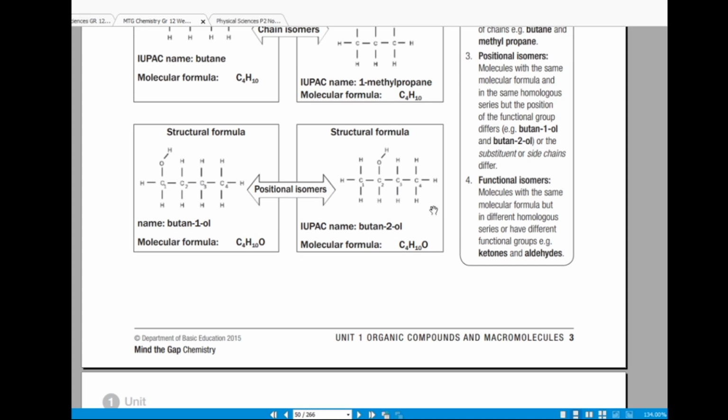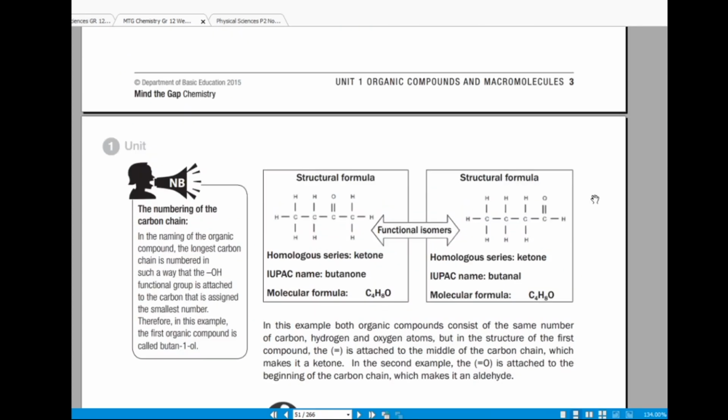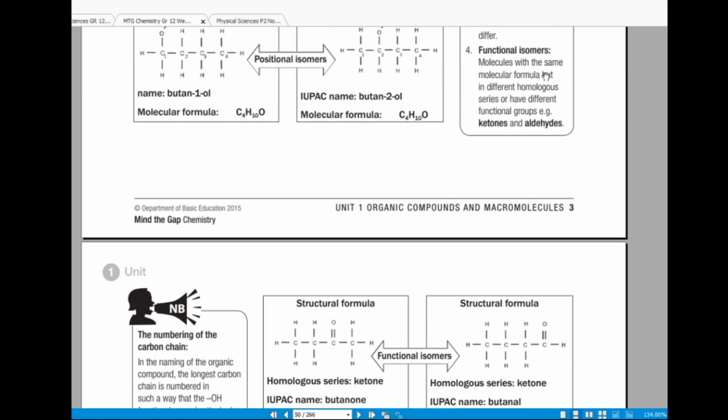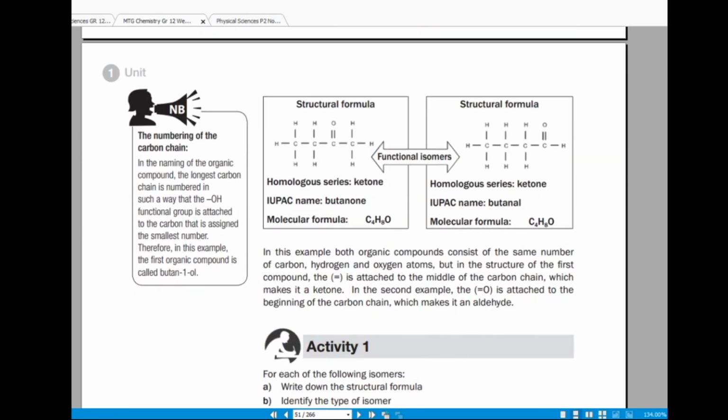Okay, and then we also have functional isomers. Functional isomers are molecules with the same molecular formula but in different homologous series or have different functional groups. For example, ketones and aldehydes, right? So the structural formula of ketones is this one.